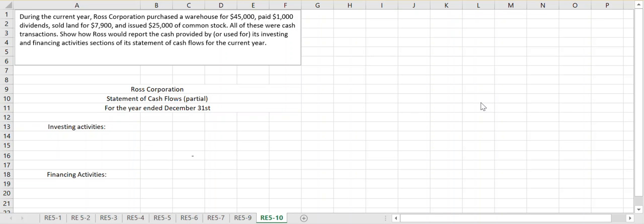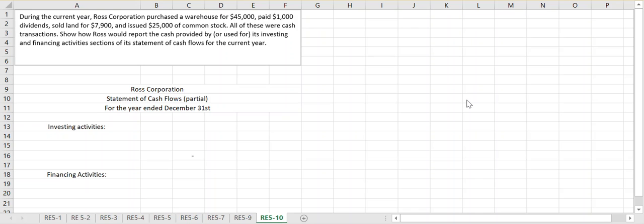In this example video, we are going to look at both the investing activity and financing activity sections of our statement of cash flows. The indirect method versus the direct method only ever impacts your operating activity section. Under either method, both investing and financing activities are reported the same way.